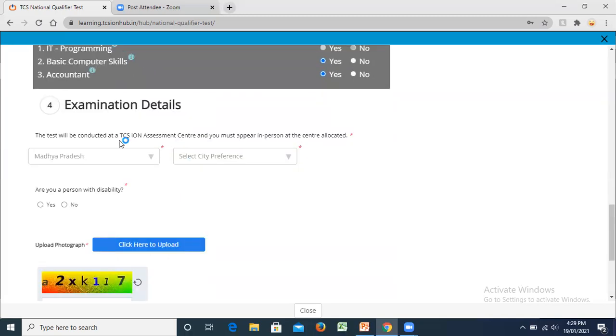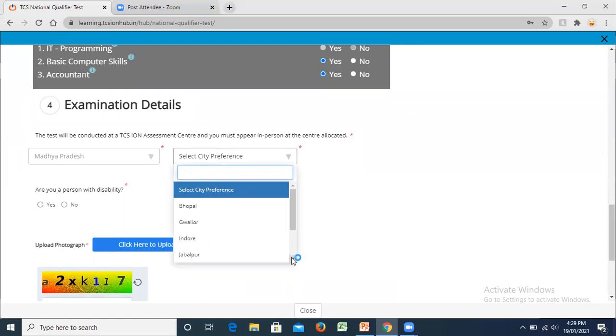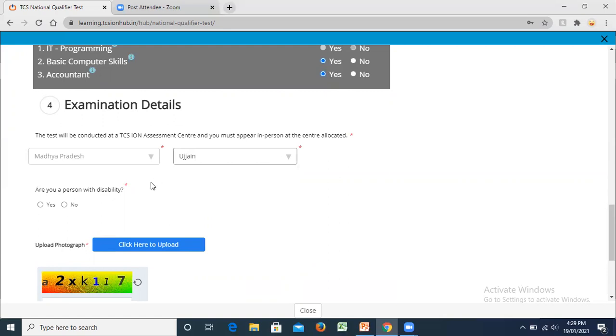Next, the exam will be conducted at a TCS assessment center. That is, you'll have to be available at that spot to give the exam. So yes, select the city. Your state would already be selected. Select your city preference. Whichever city would be accessible to you, please select that, because on that day you will have to be available at that particular center. So yes, select that. Are you a person with disability? No. If you are, select yes.